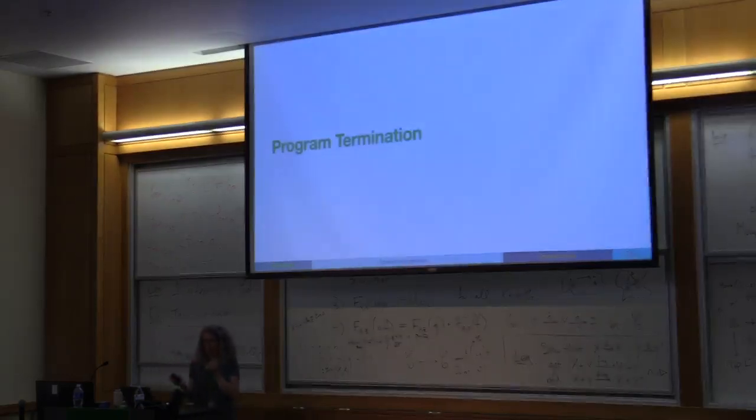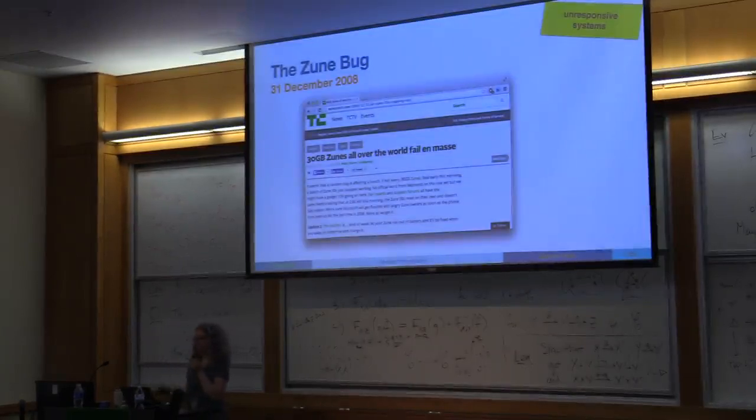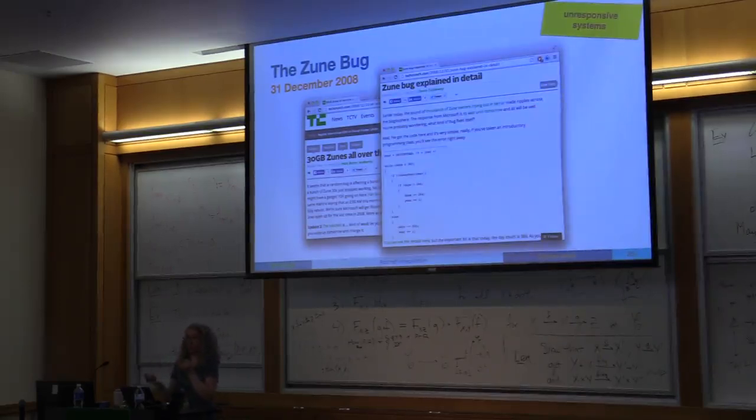But let's talk about termination. Why do we care about proving program termination? Well, if a program doesn't terminate, we could have systems that become unresponsive. This happened some time ago with media players by Microsoft that stopped working exactly on the 31st of December 2008. The reason was some piece of code computing the date in the device that did not account for the fact that this was a leap year, and so the device just went into a loop and was completely unusable.